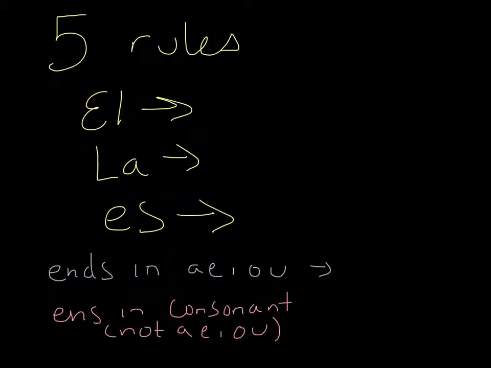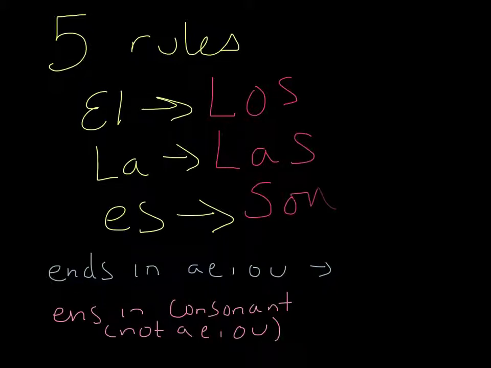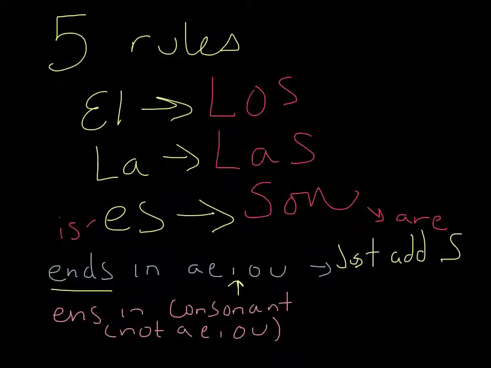So there's 5 rules you have to know for your quiz. El pluralizes to los. La pluralizes to las. Es pluralizes to son. Remember, es means is and son means are. We learn those in our sentences. If a noun ends in a vowel, which is a, e, o, u, you just add an s.